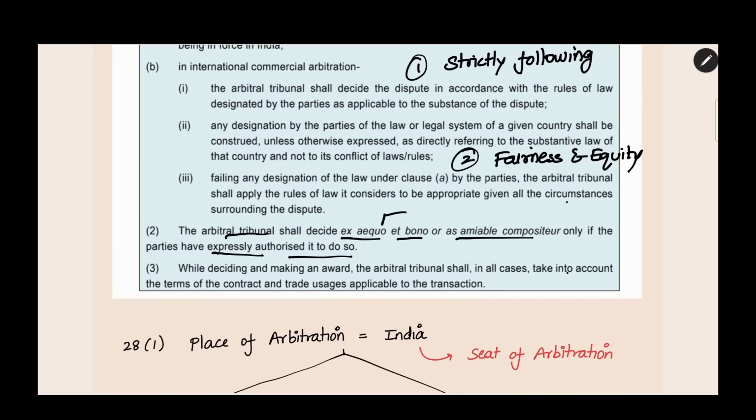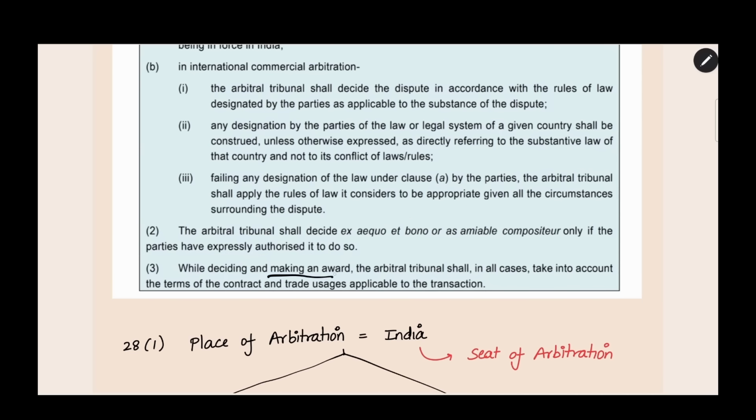Here, the meaning of this Latin term is deciding based on fairness and equity. The arbitral tribunal can decide the case based on fairness and equity only if the parties expressly authorize the tribunal. The parties should tell the tribunal that you can decide the case based on fairness and equity. Generally, in other cases, the arbitral tribunal should strictly follow the law. And only when the parties have expressly said so, then you can decide based on fairness and equity.